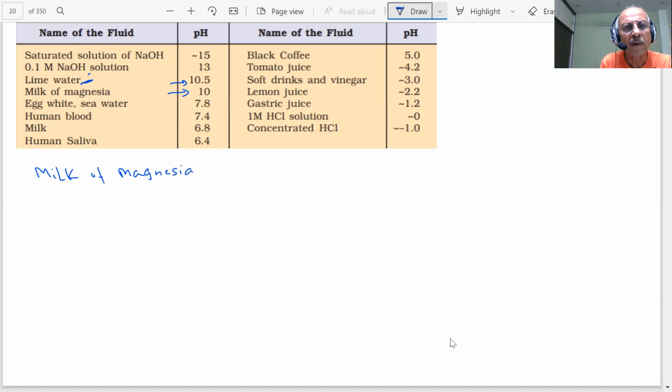Magnesium hydroxide, Mg(OH)2, aqueous. Egg white, seawater. Even seawater is alkaline. This has a lot of electrolytes. Seawater is saline, a lot of salts are present in the seawater. pH 7.8. Human blood.